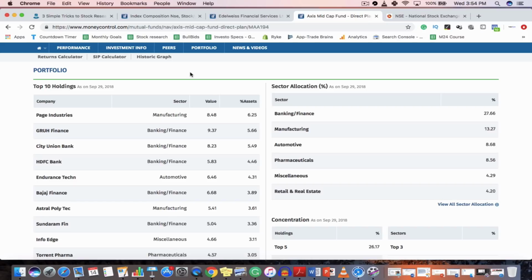Another thing is that mutual funds are managed by professionals. They have very good experience, and if they are investing in any industry or any sector, then looking at their portfolio can also be a good learning for you. So this is the second strategy that you can use.